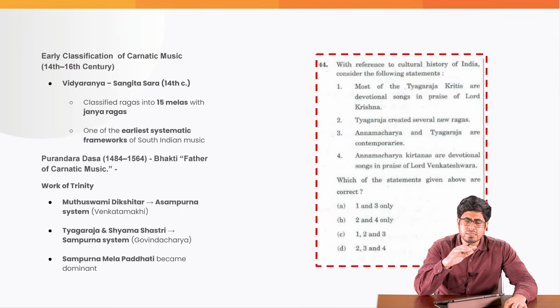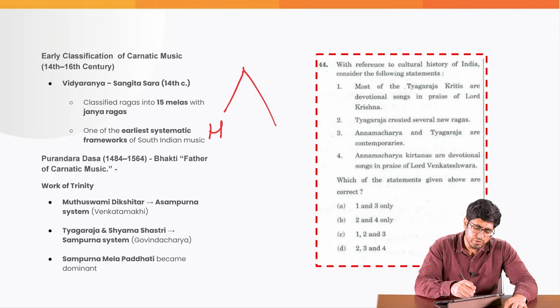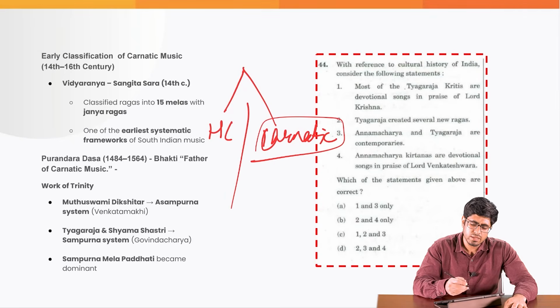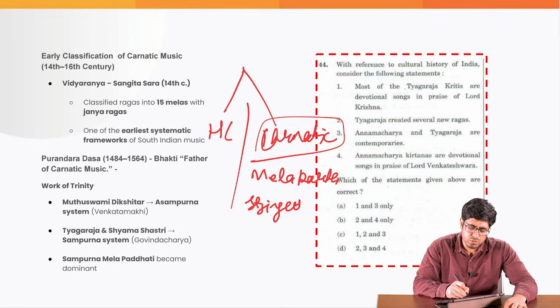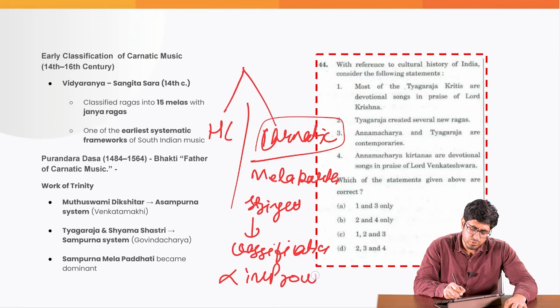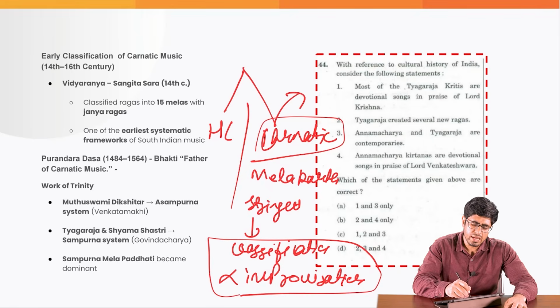Also, you need to understand that this award, Sangeet Kalanidhi award, is given basically for Carnatic music, and Carnatic music is a form of Indian music. We have two forms of Indian music, Hindustani classical music and Carnatic music. Carnatic music is distinct from Hindustani classical because it has a distinct format of the Mela Karta system, which has very stringent rules, and the classification of raga is very rule based. There is less improvisation given to a musician to innovate, but they are strictly supposed to follow rules, and the beauty lies in this strict regulation of norms.